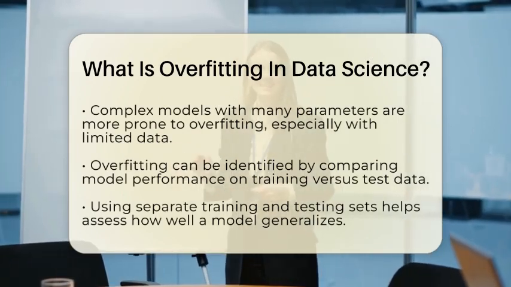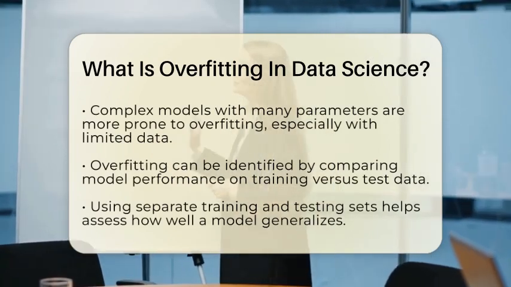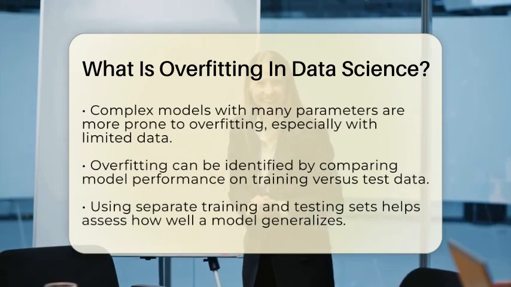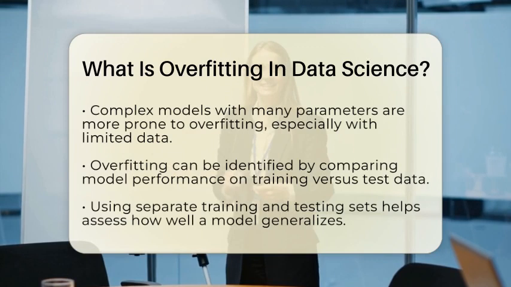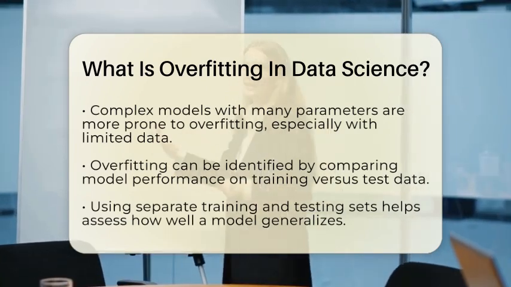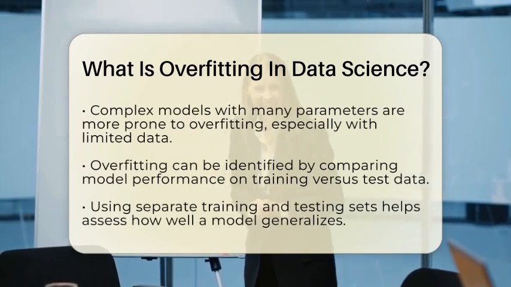Overfitting often happens when a model is too complex compared to the amount of data available. For example, a model with many parameters or one that tries to fit every data point exactly, including noise, can overfit. This complexity causes the model to mistake random noise for meaningful information.